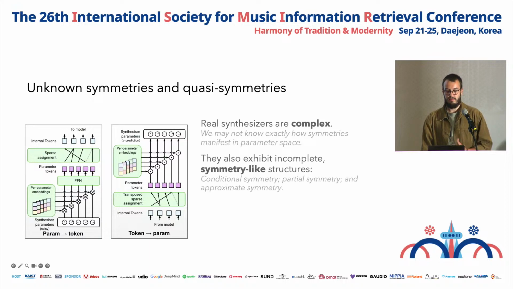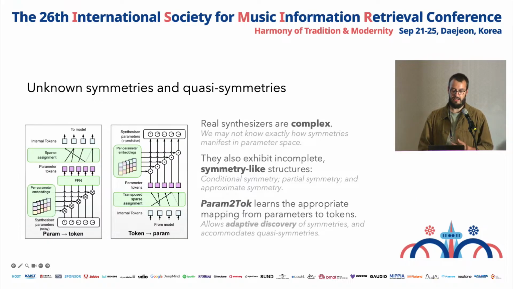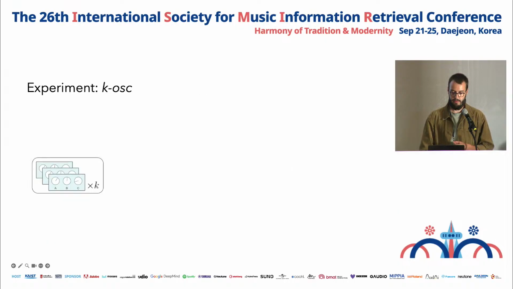Synthesizers also sometimes exhibit quasi-symmetric structure, for example, symmetries that only exist conditionally on the values of certain other parameters. So to accommodate these cases, we designed a module which allows adaptive discovery of the appropriate equivariance-preserving mapping from parameters to tokens during training.